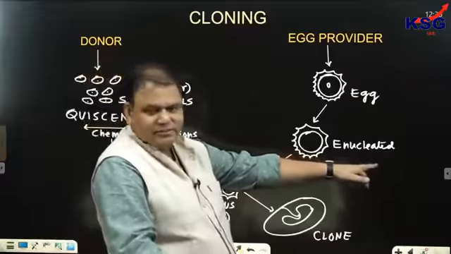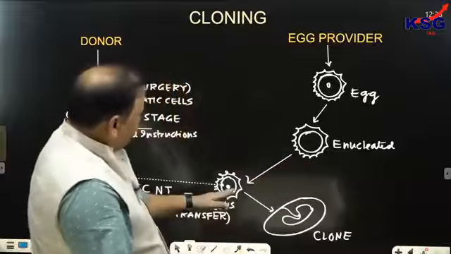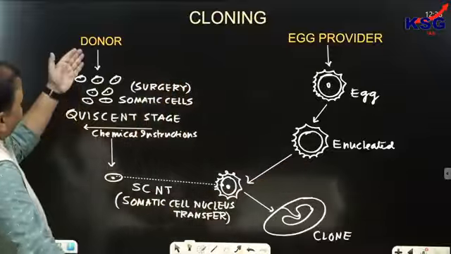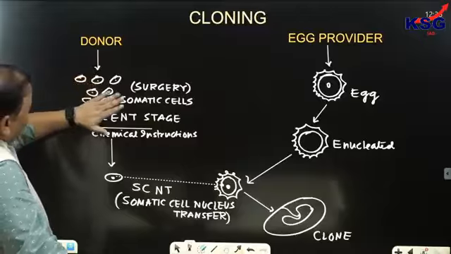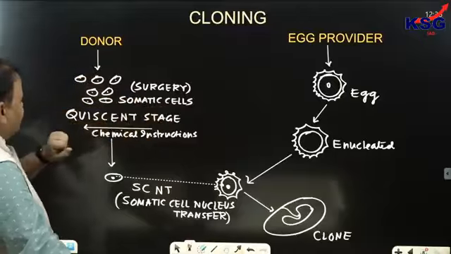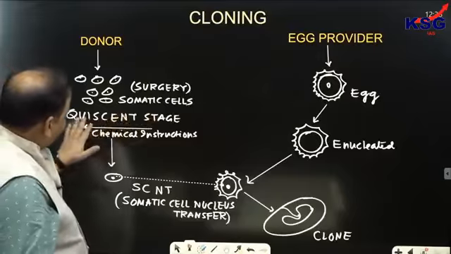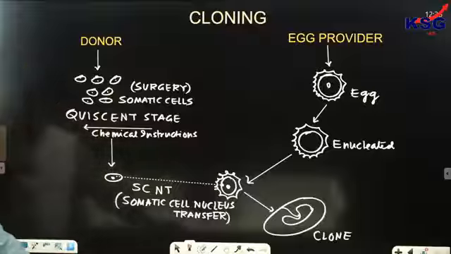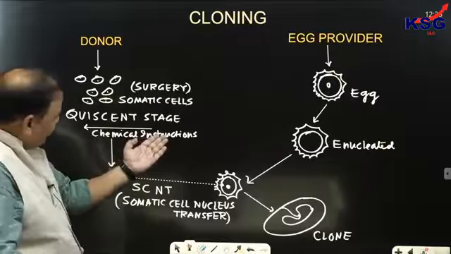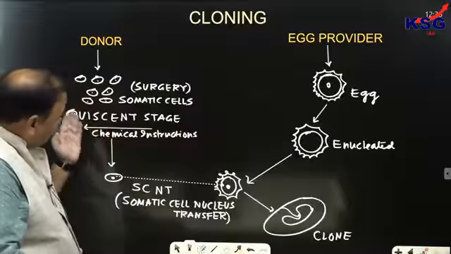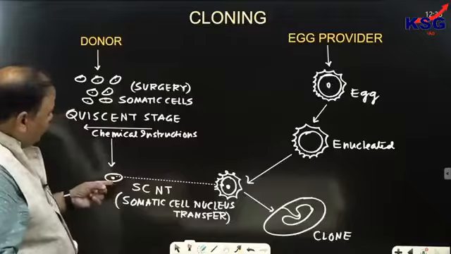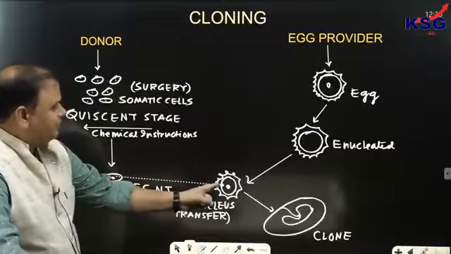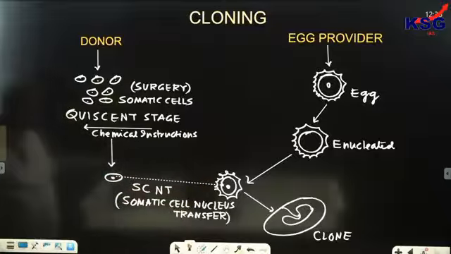Then mechanically we remove the nucleus from it. It becomes enucleated. On the other hand, we have taken the donor. From the donor, we have taken some somatic cells through surgery. These somatic cells would be put in the quiescent stage, where cell division stops, and then we give them chemical instructions so that they revert back into their life cycle. One cell would be selected and the nucleus of this cell would be transferred to the egg where the nucleus has been removed, and this would be done with a spark of electricity also.